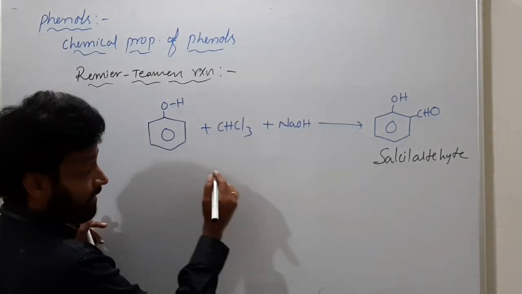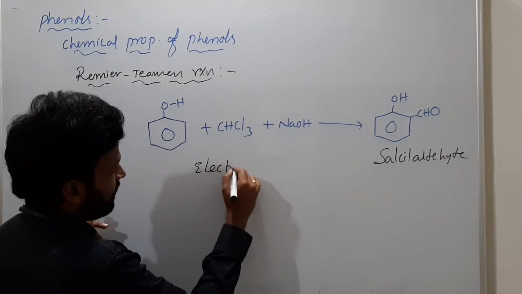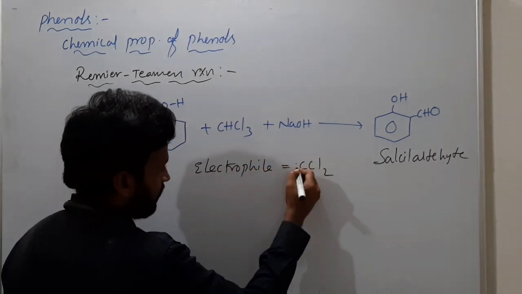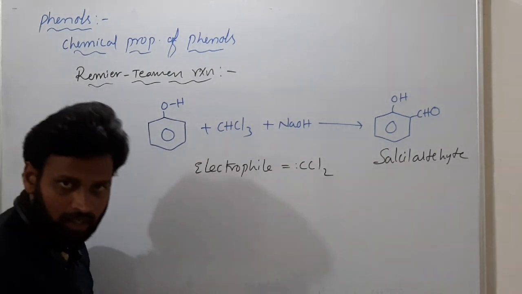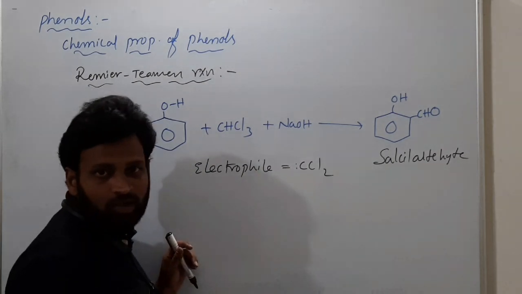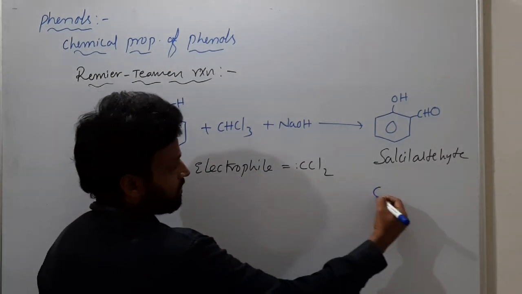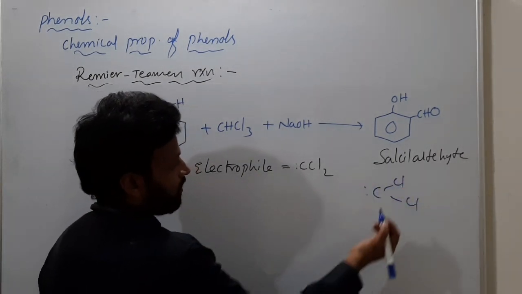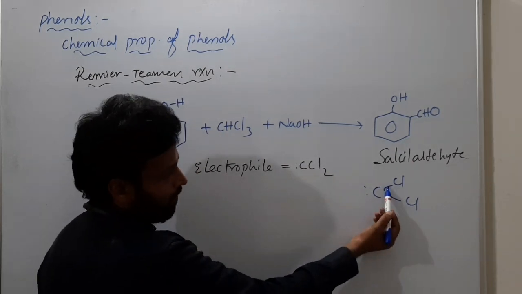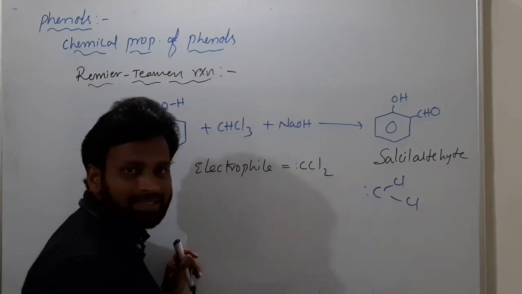Very important. And in this, the electrophile is CCl2, dichlorocarbene. It is neutral, with a lone pair. It is not a nucleophile. With two chlorines, Cl and Cl, and one lone pair like this, we call them carbenes.